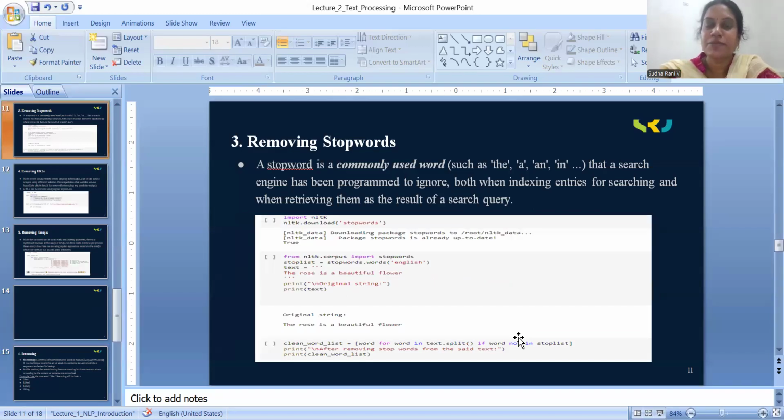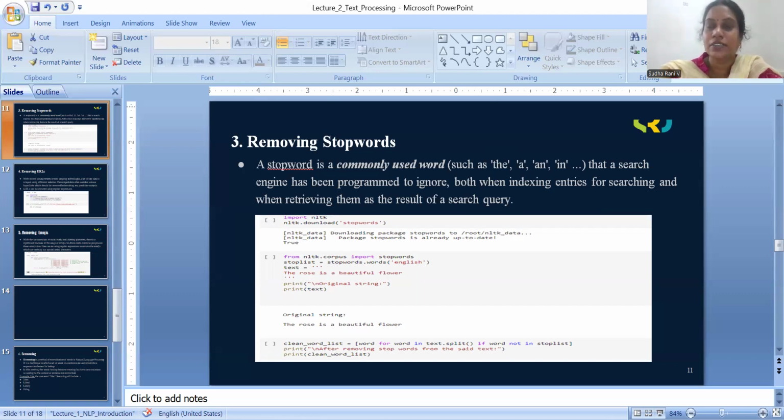Next, remove stop words. A stop word is a commonly used word such as the, that, this, and, a, in, where, what, who, whose, whom. All such kind of words are called stop words. The third step in text pre-processing is removing the stop words.